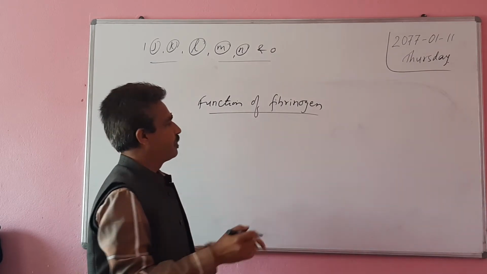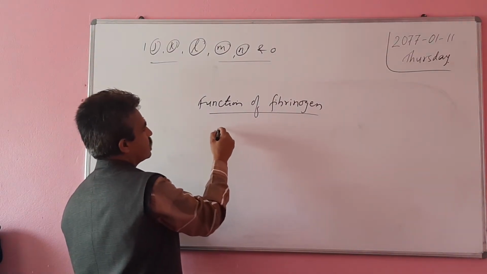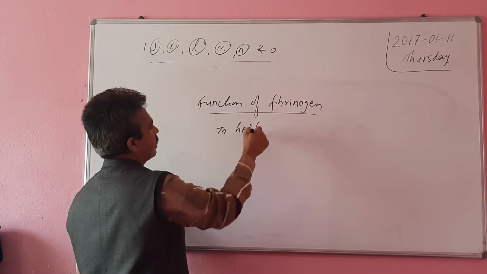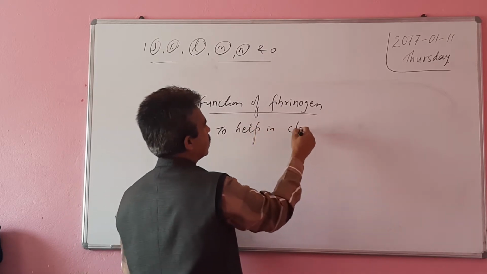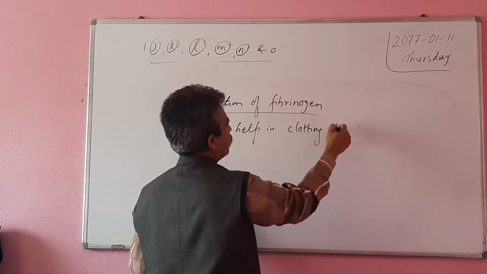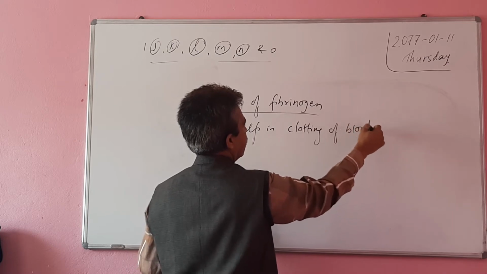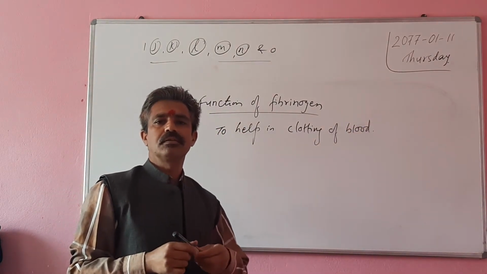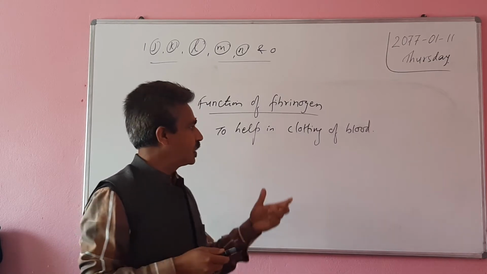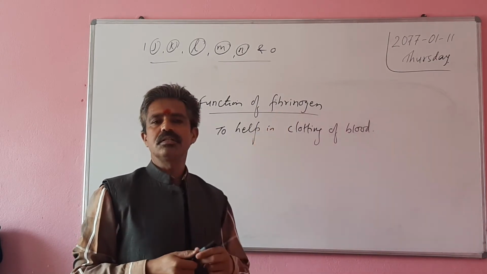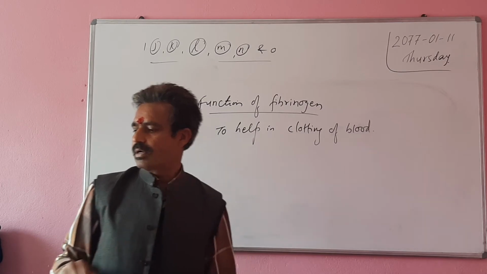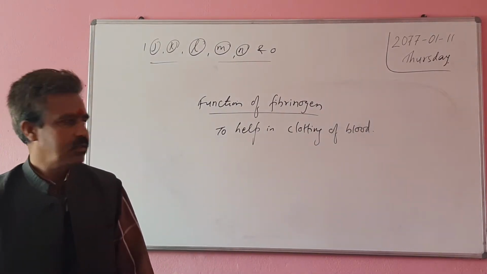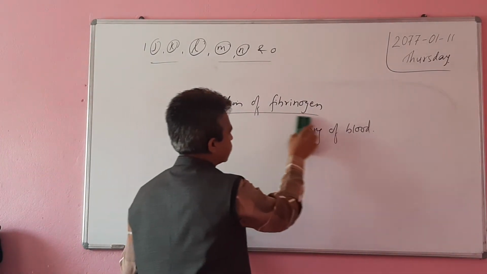Its function is to help in clotting of blood. There are two things present in blood which help in clotting of blood. One is fibrinogen, that is a plasma protein. The next one is platelets, a kind of blood cell.